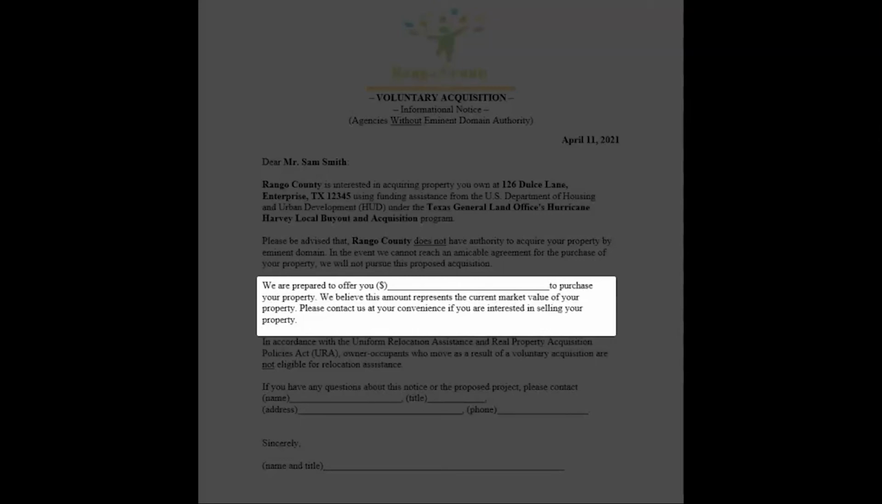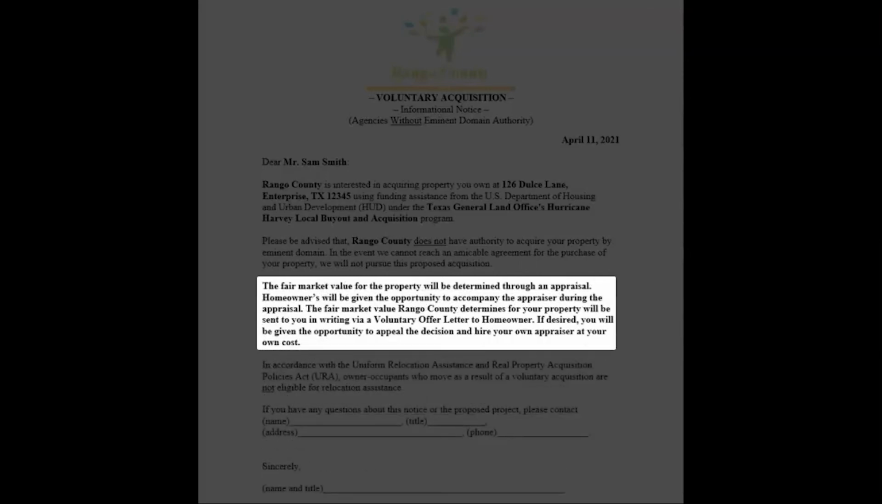For the purposes of this form, subrecipients who do not yet have the appraised fair market value of the home should include language that the fair market value of the home will be provided to the homeowner in writing through the voluntary offer letter to homeowner that will be sent. In our sample document, the subrecipient included language that says the fair market value for the property will be determined through an appraisal. Homeowners will be given the opportunity to accompany the appraiser during the appraisal.